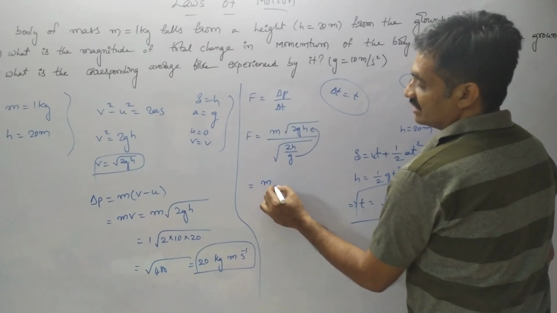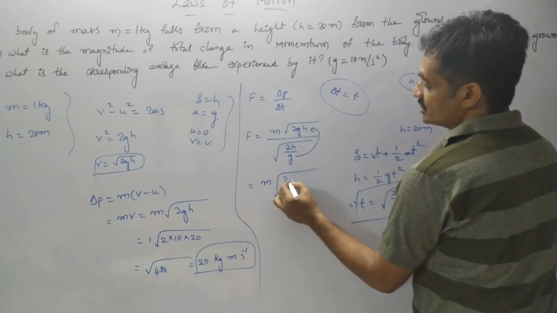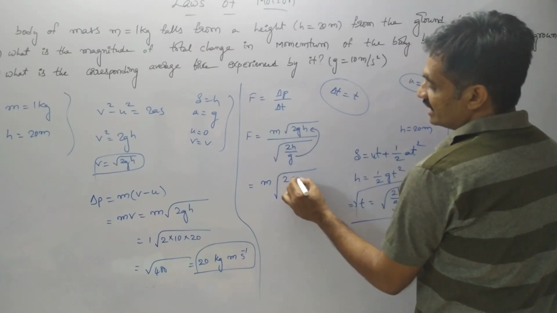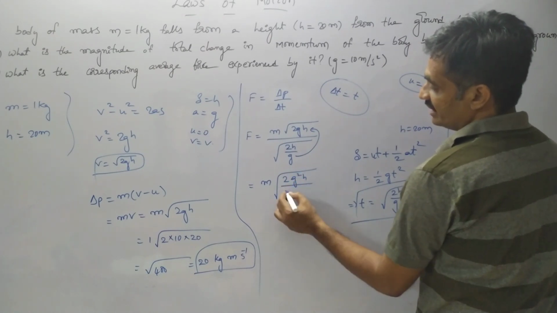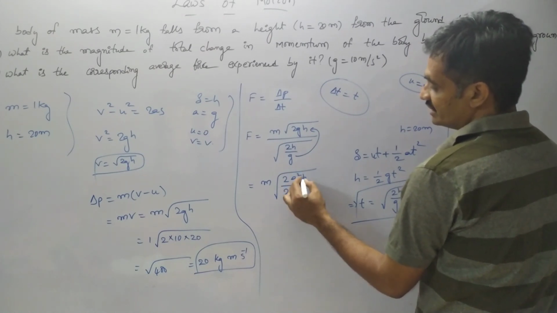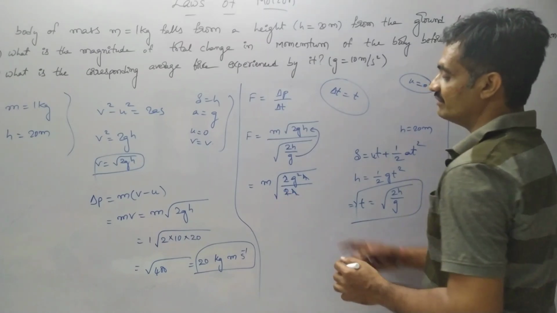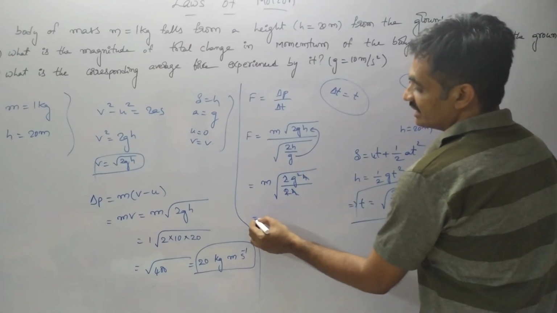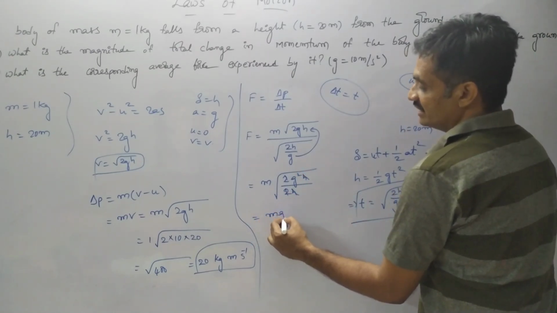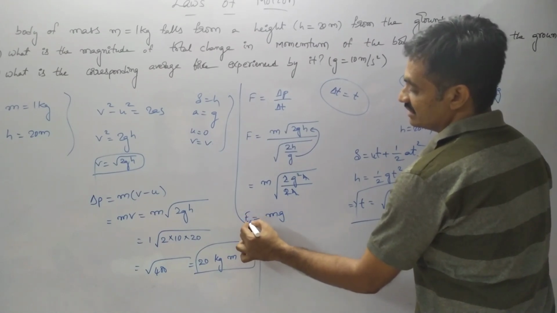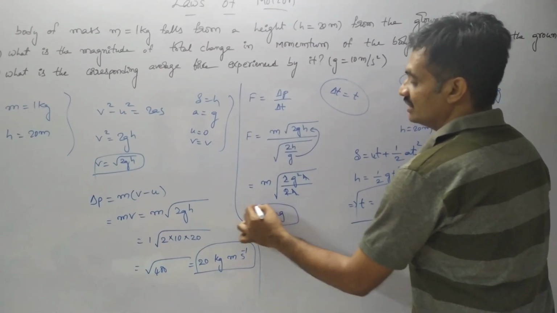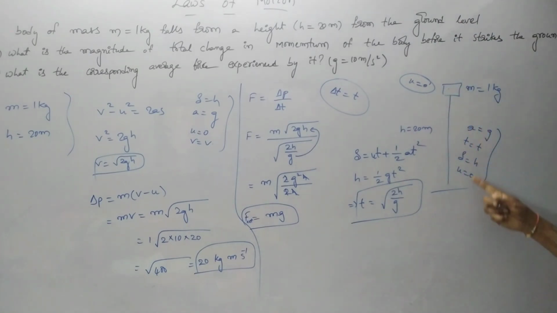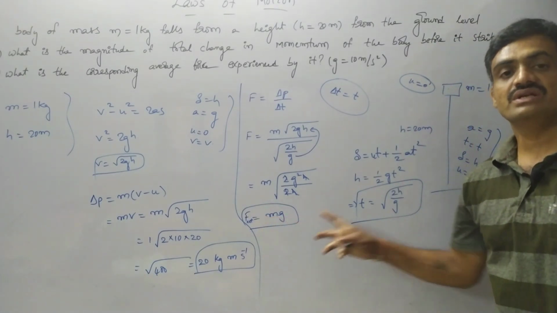So here we have m into under root of 2g square h by 2h. h gets cancelled and 2 gets cancelled, and we know that under root of g square is g. So here we get F is equal to mg. So the external force acting on the body due to its weight is F equals mg.